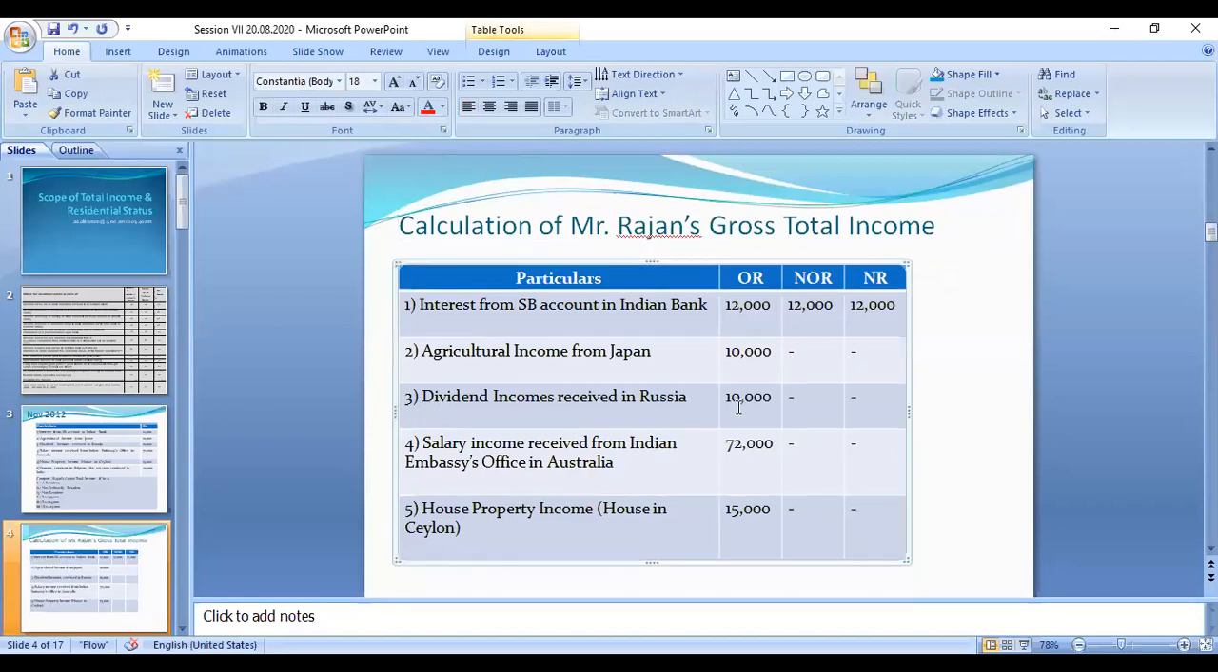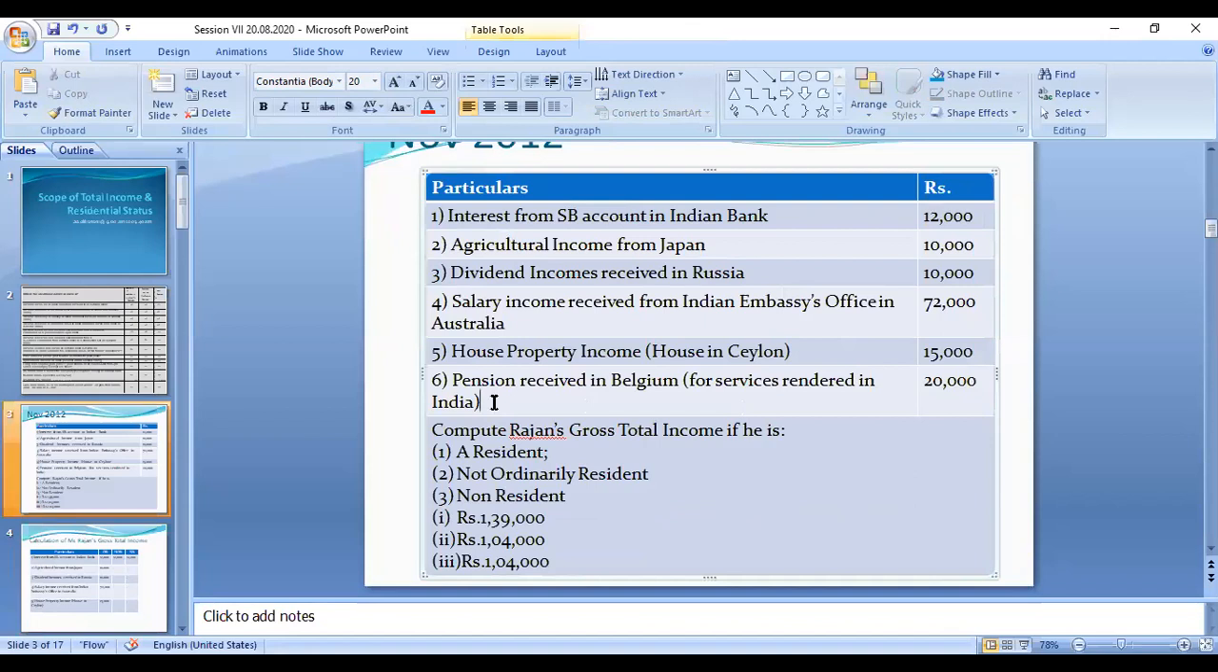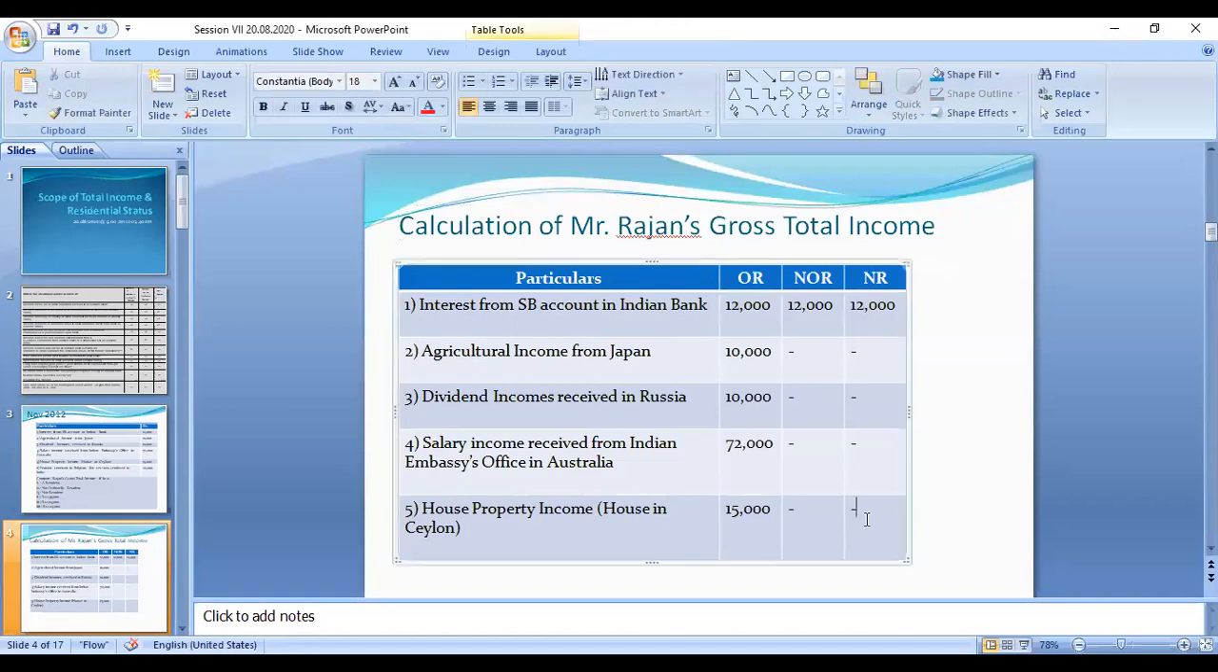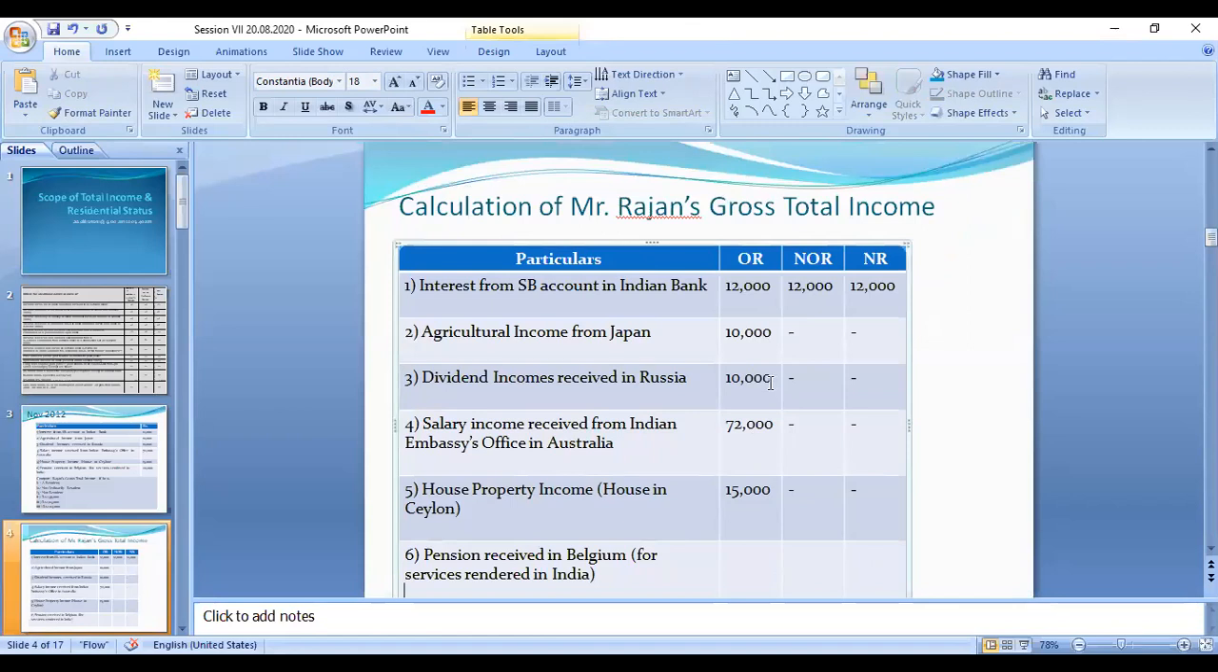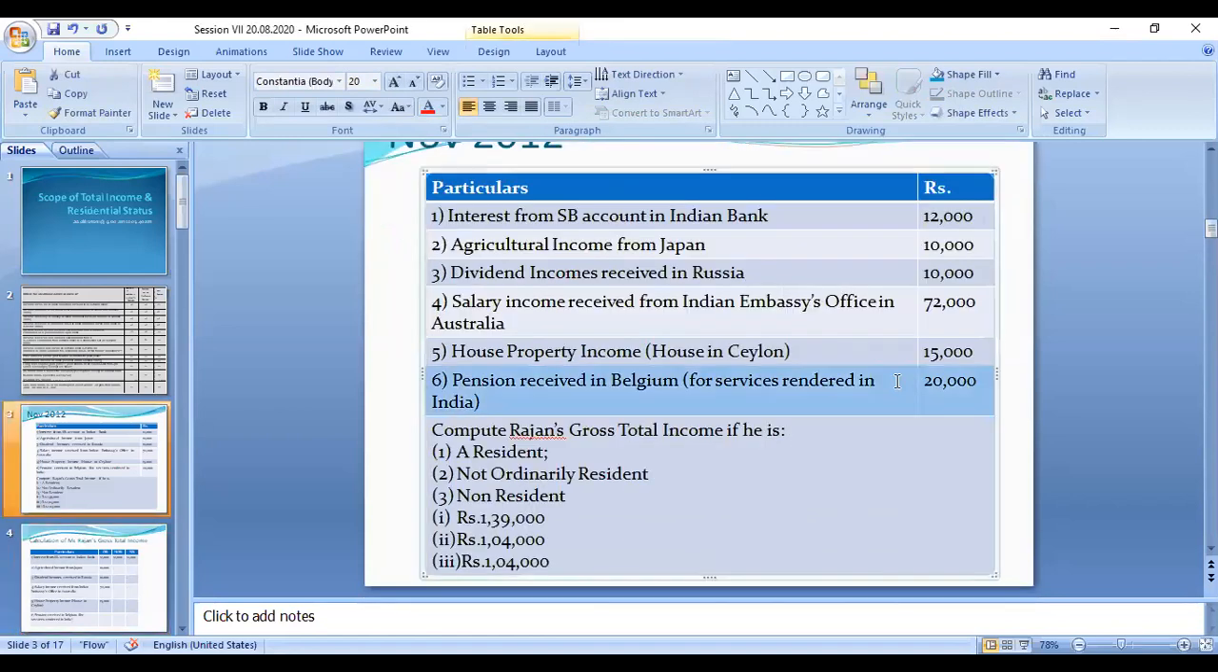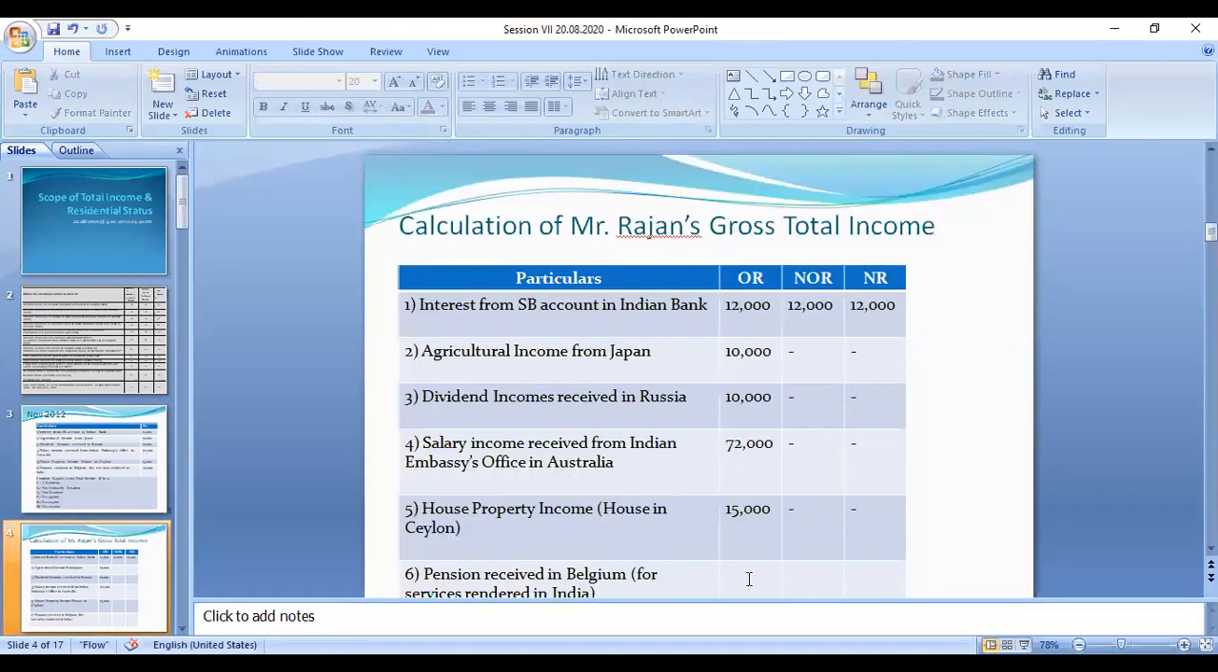Next one, sixth one, pension received in Belgium for services rendered in India. So this is an Indian income, so it is taxable. That amount is 20,000 rupees. So this is taxable. This is taxable. And this is also taxable.